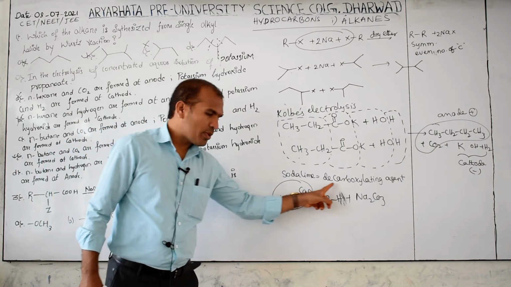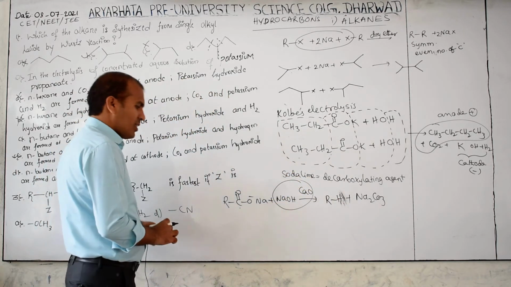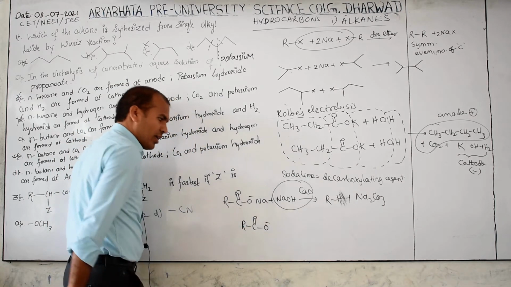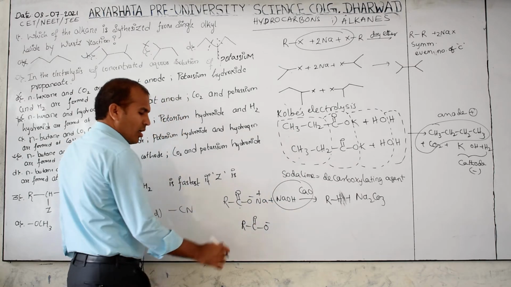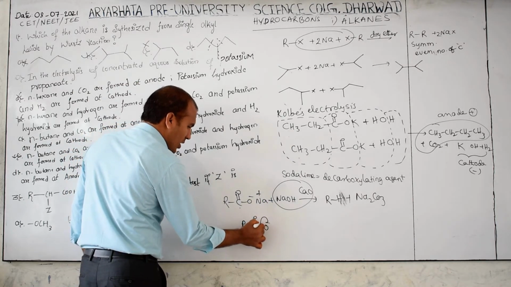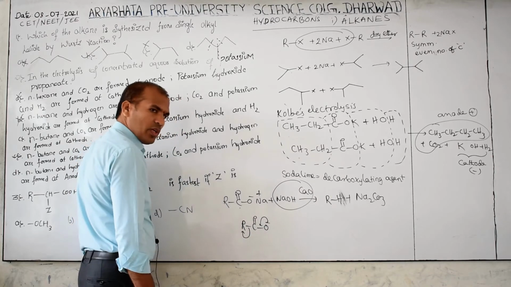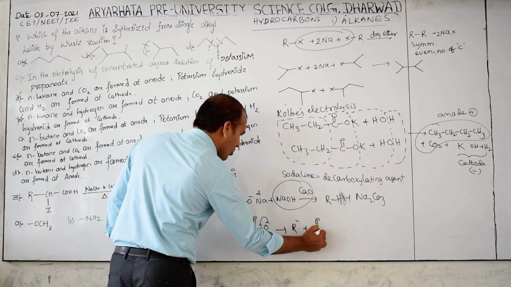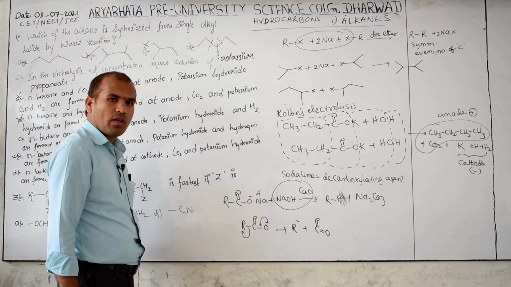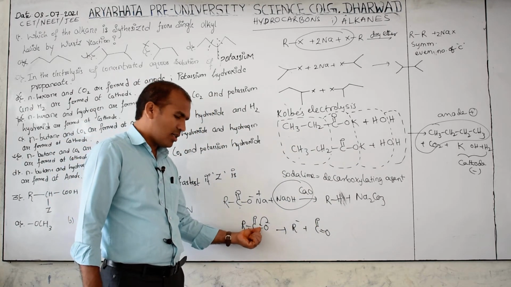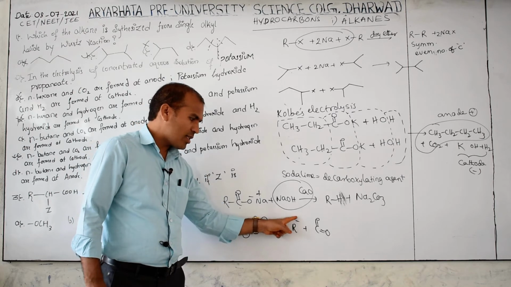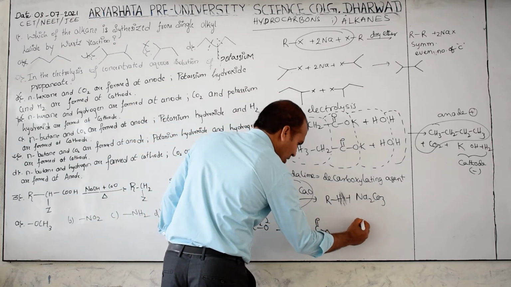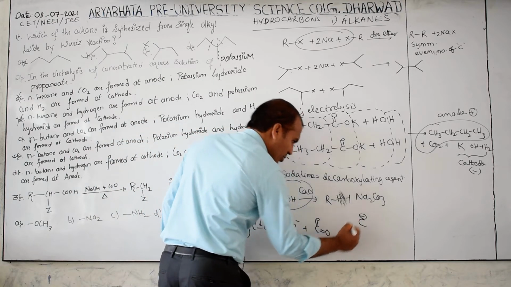Then what is formed here? Alkane. But the reaction mechanism is like this. RCOO- Na+. Now when it comes like this, this will be out. Then what is formed here? R minus plus O=C=O, carbon dioxide formed. This is a double bond here. Then what is the charge here? Negative. On carbon, negative charge is there, so what is it called?